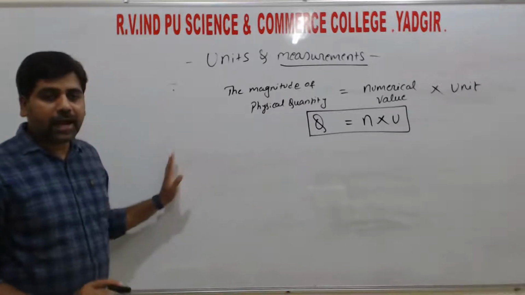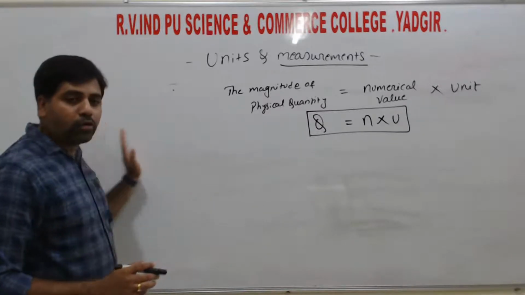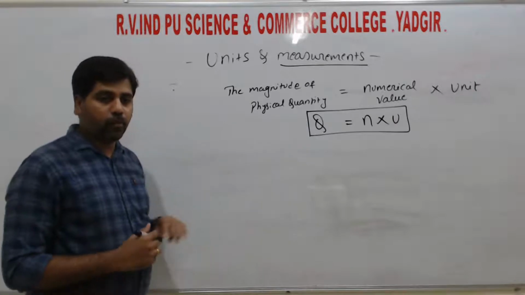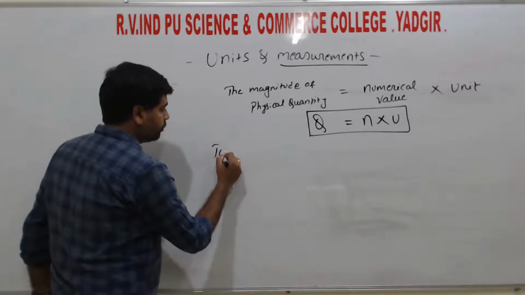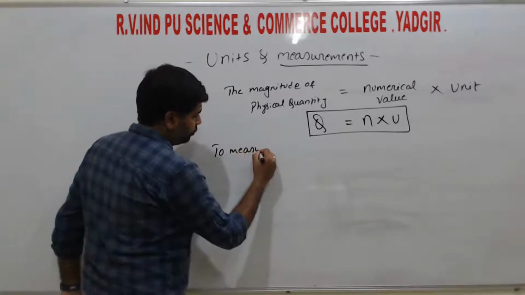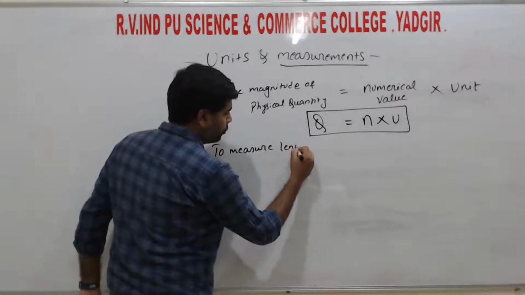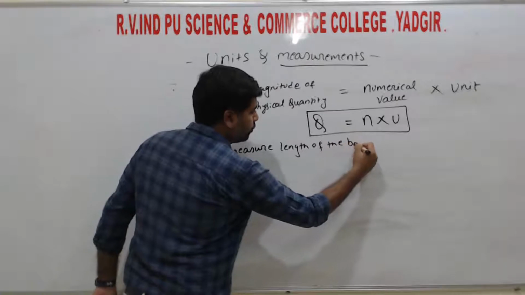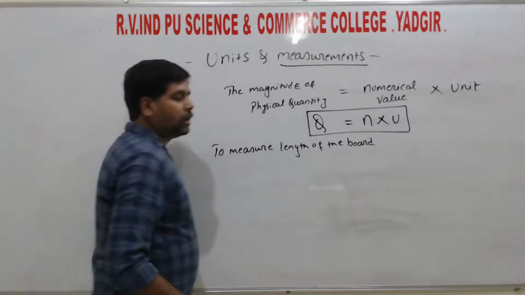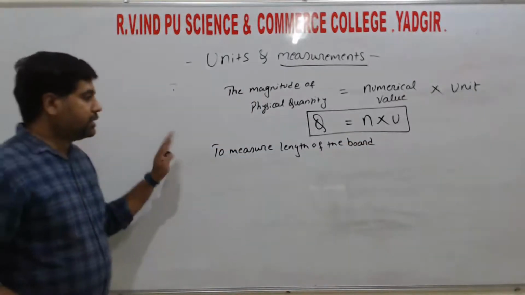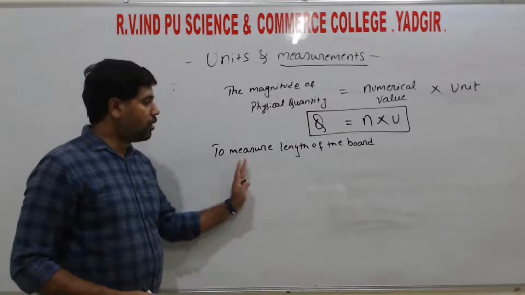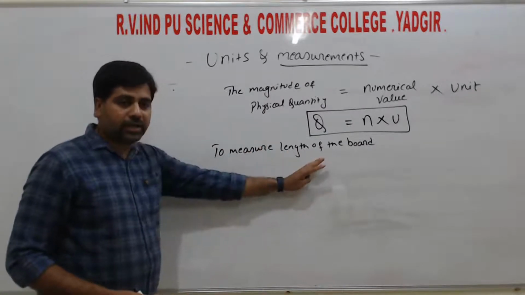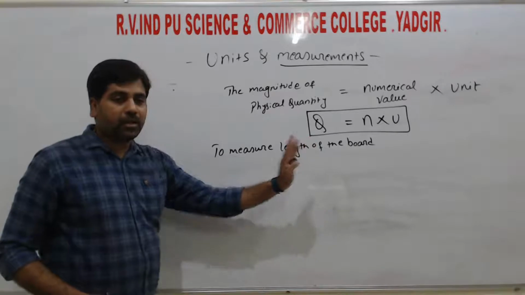I tell three students to measure the length of the board.